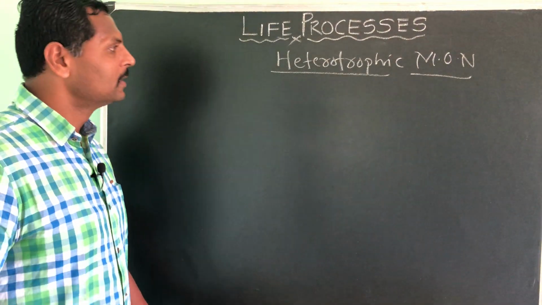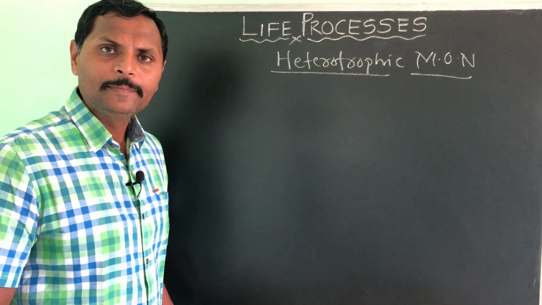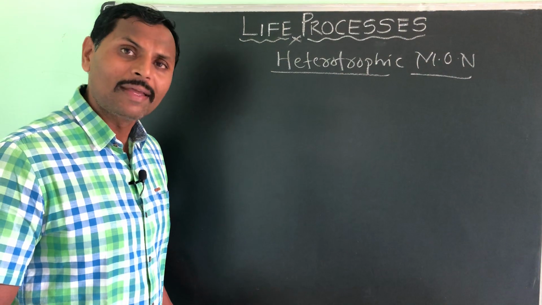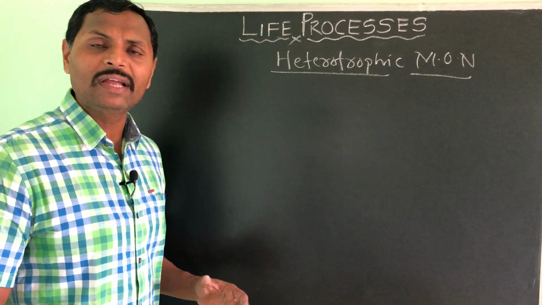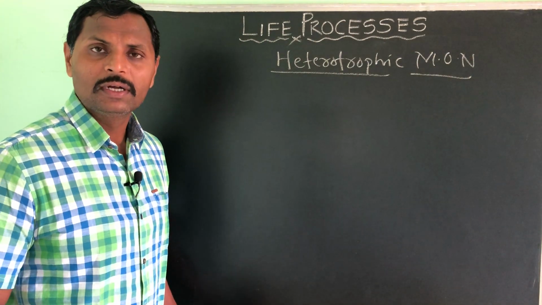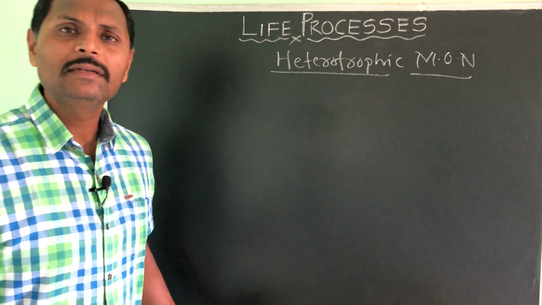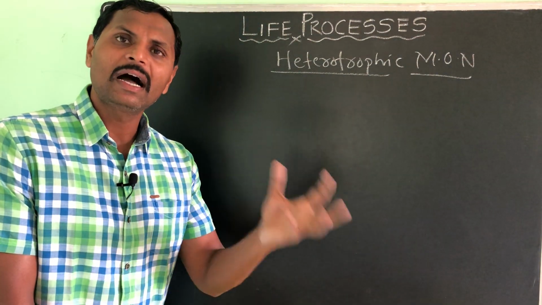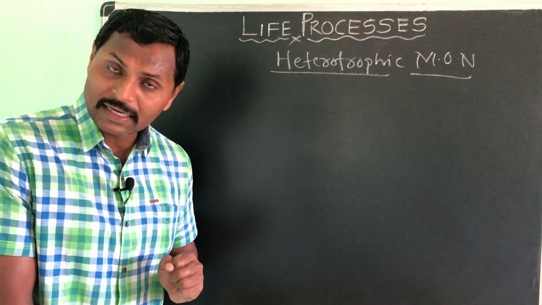So, in a human body, in a man, you know that we are following a holozoic mode of nutrition, means we are taking a solid food, a complex food. A cell will not ask for such a complex food for its metabolic activity.